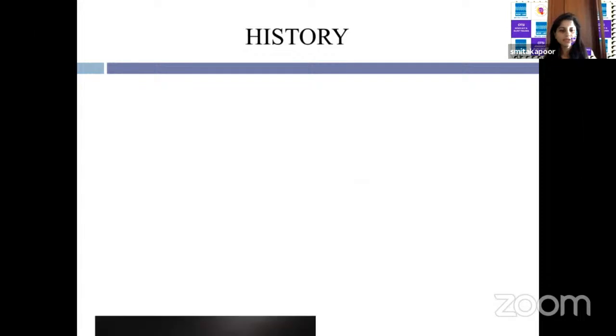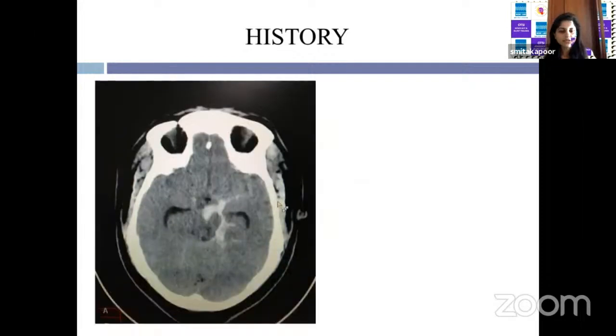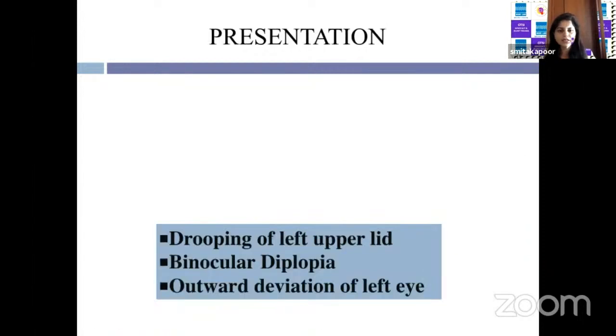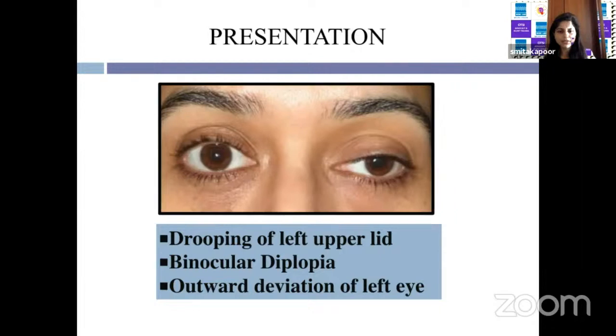A 38-year-old female suffered a head injury in a road traffic accident 3 years before she presented to us. She was unconscious for 20 days and a CT scan showed a subarachnoid hemorrhage. On regaining consciousness, she was unable to open her left eye. This improved over a period of a few months, when she started noticing double vision and outward deviation of the left eye. So when she presented to us, her complaints were drooping of the left upper lid, binocular double vision, and outward deviation of the left eye.